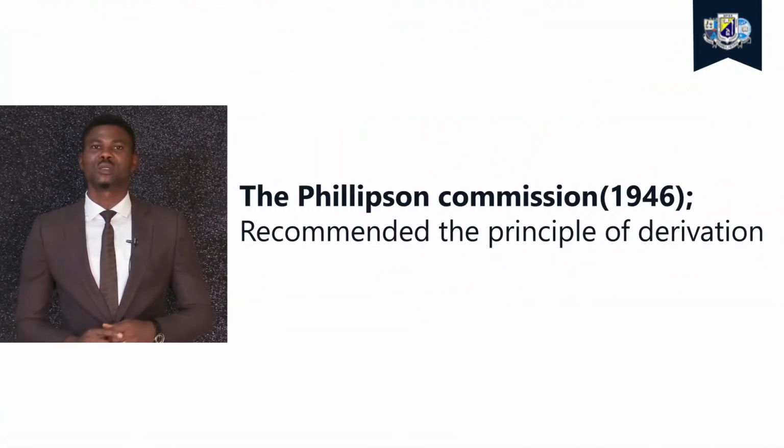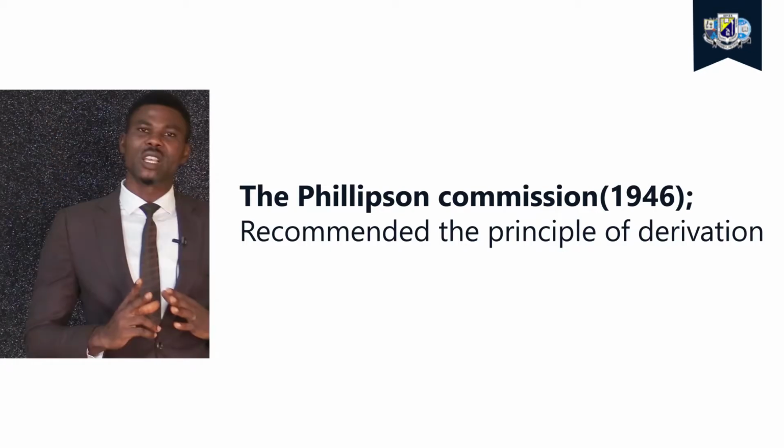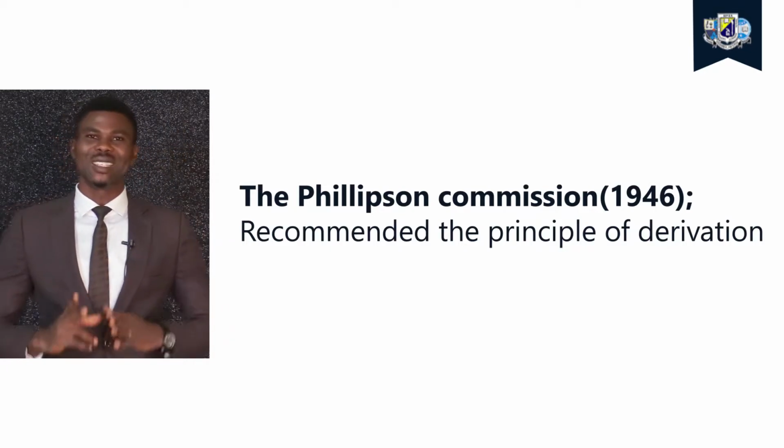Nigeria has adopted so many revenue allocation formulas. And today we are going to be looking at some of the revenue allocation commissions that were set up right from pre-independence days. First, we'll start with the Federalism Commission. The Federalism Commission was established in 1946. Its recommendation was on derivation, meaning you get according to what you contribute.